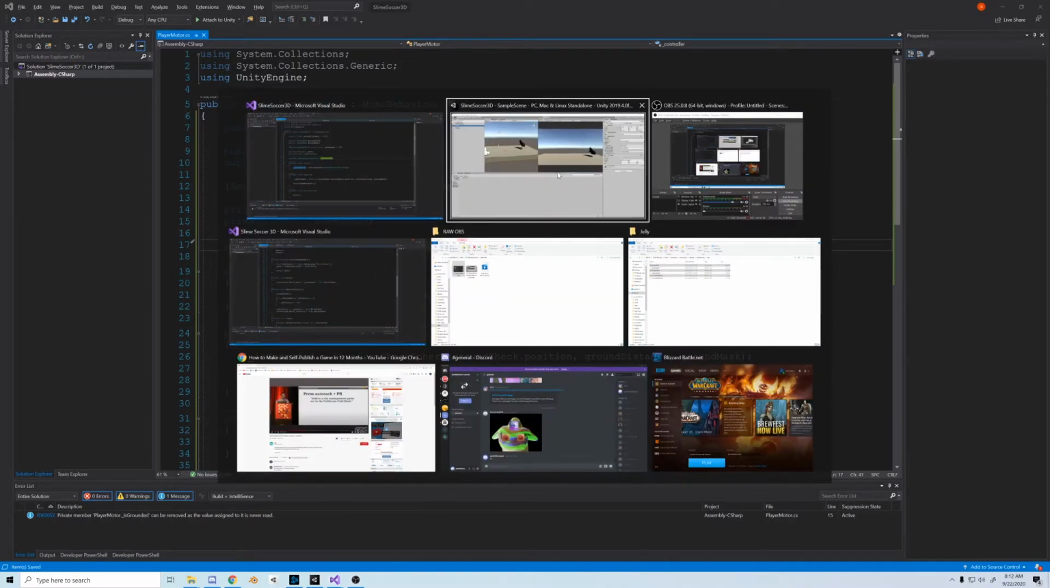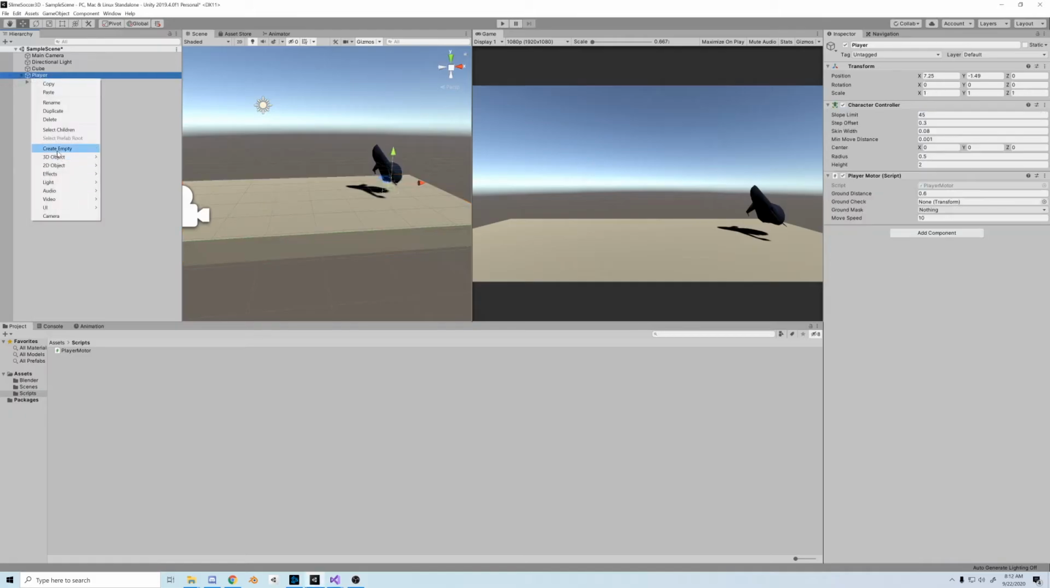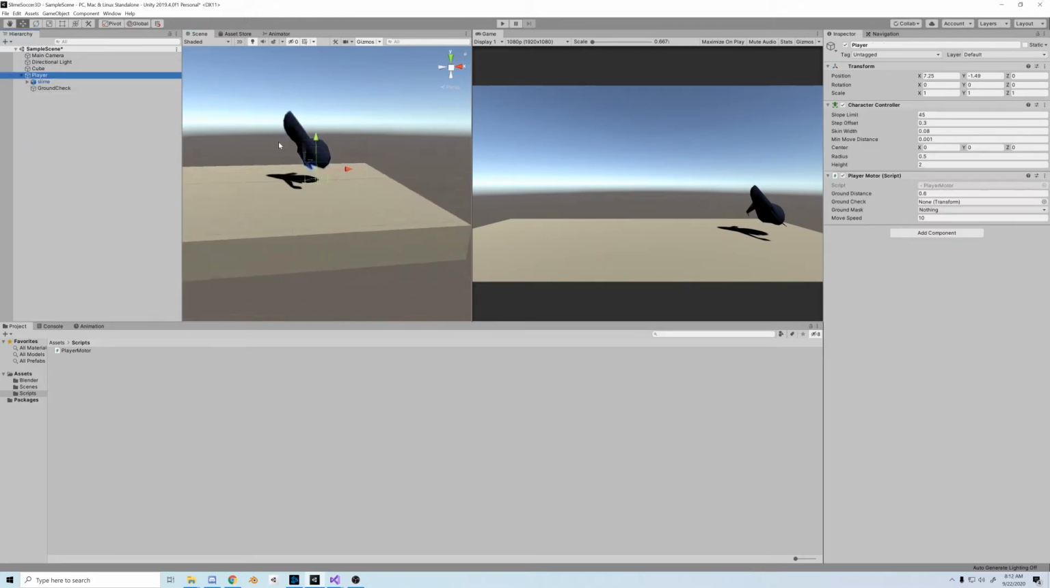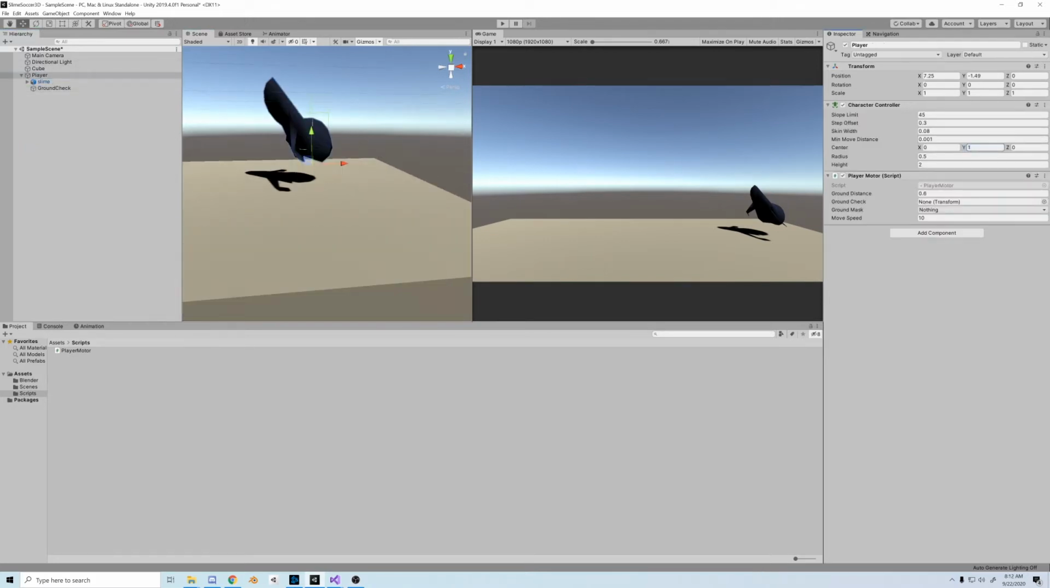Now let's create that ground check object. Create an empty game object under your player. We'll rename it ground check. Let me fix this capsule collider a little bit to fit our character. Just making it a little taller and making the radius a little wider because our character isn't really the regular T-pose humanoid. Not the biggest deal, it's just a little soccer game.